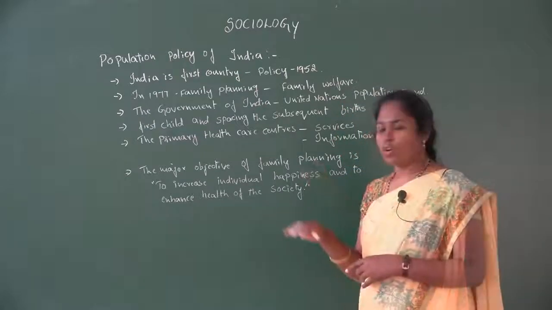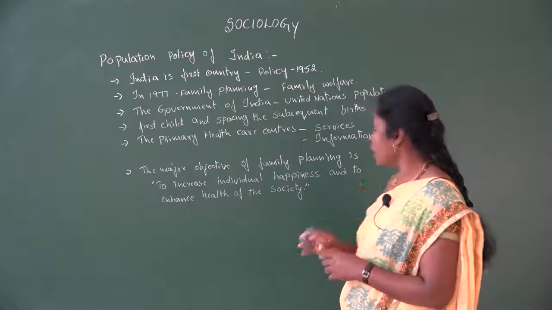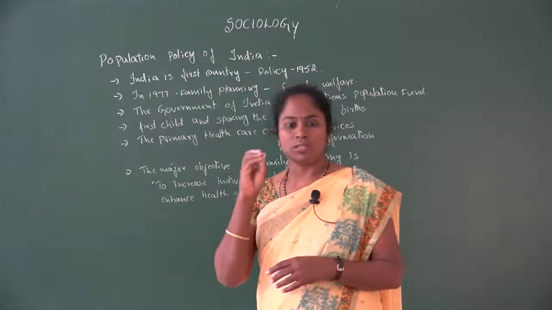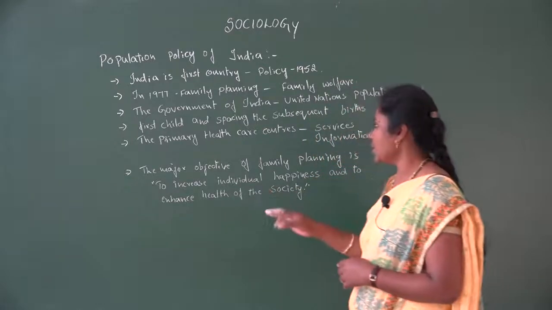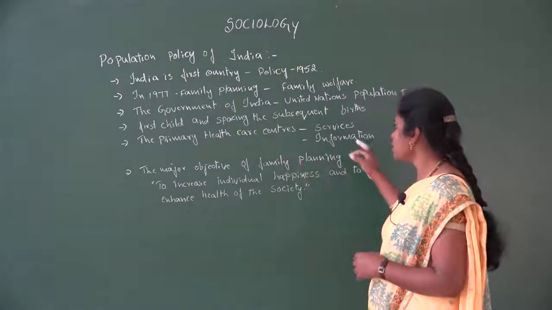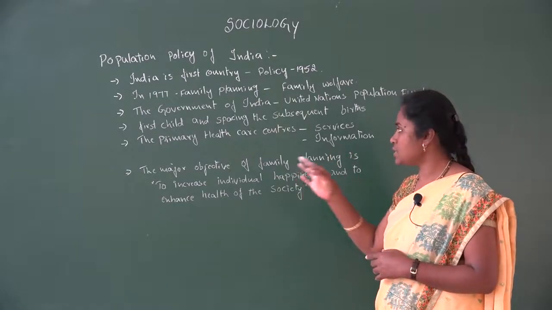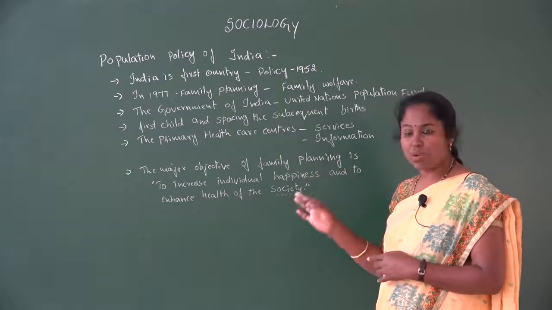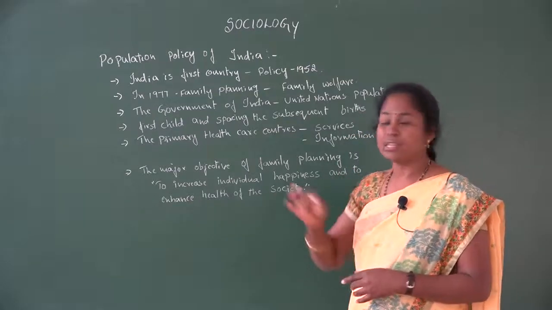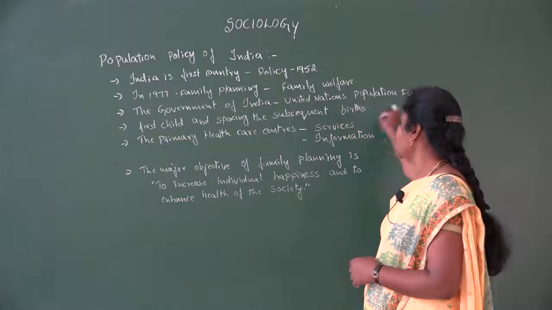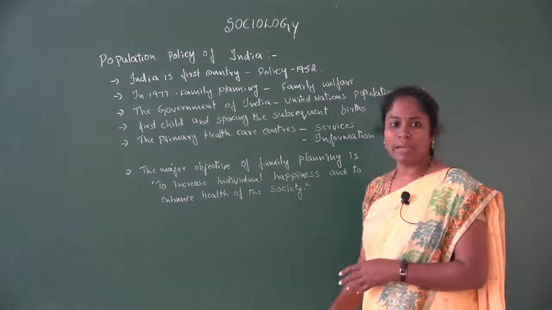Then the Government of India and the United Nations Population Fund spread some guidelines here. According to the guidelines, it says like this: the first child and spacing the subsequent births is very important. That is the guideline given by the United Nations Population Fund. This guideline has been implemented here.